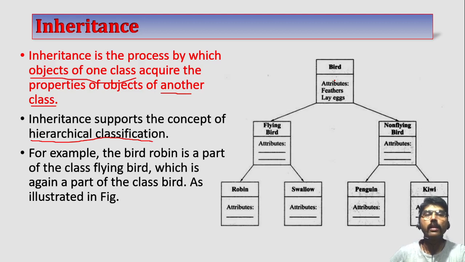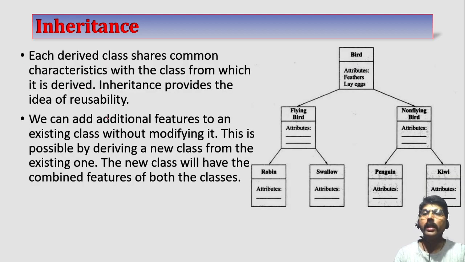as bird. In a similar way, I can create some non-flying birds, and non-flying birds are penguin, kiwis, like that. And these birds take the properties from bird as well as the non-flying birds classes. The methods available in bird and the methods available in non-flying birds are also available here. Each derived class shares common characteristics with the class from which it is derived.